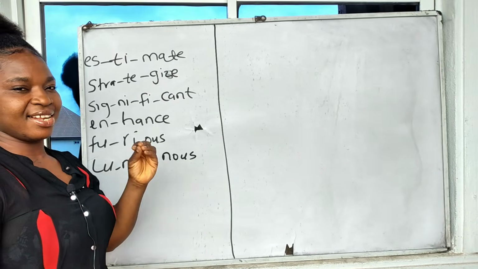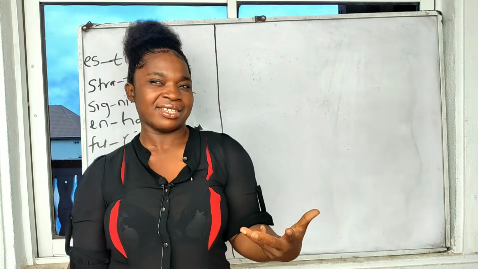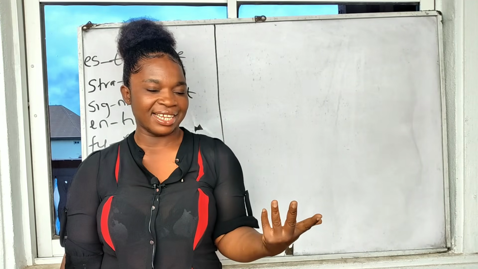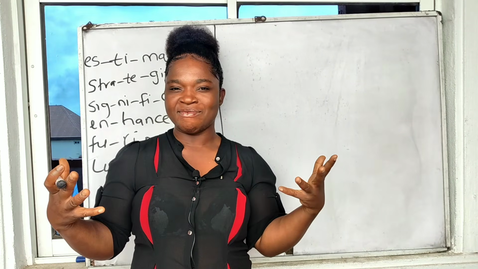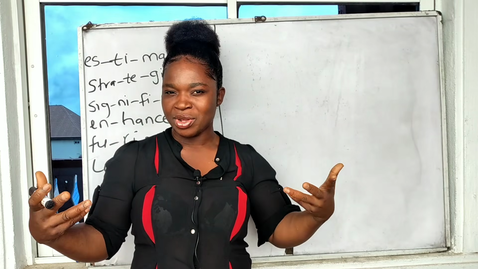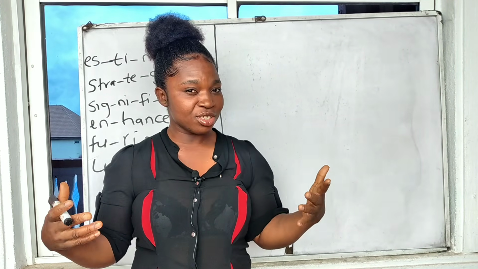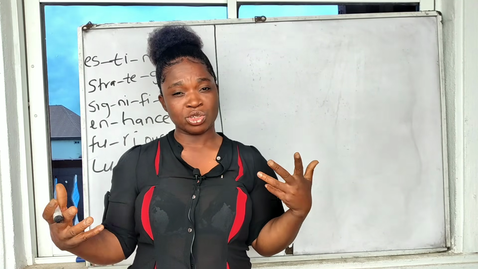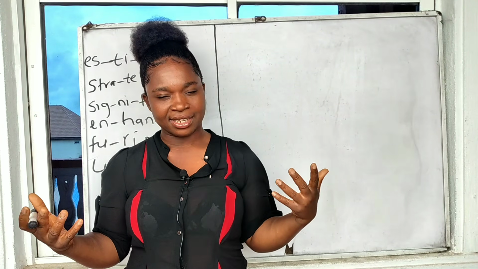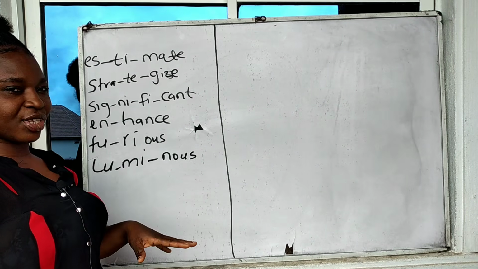Put together, luminous. When we talk about a luminous thing, it is something that is sparkling. It is a kind of lightning, something that lights up. We kind of added a lighting mist to the hall to make it luminous. We kind of added lightning to the hall, to the decoration, to make it luminous. So that's luminous. We talk about something being luminous, we're talking about lightning. So we have luminous put together.